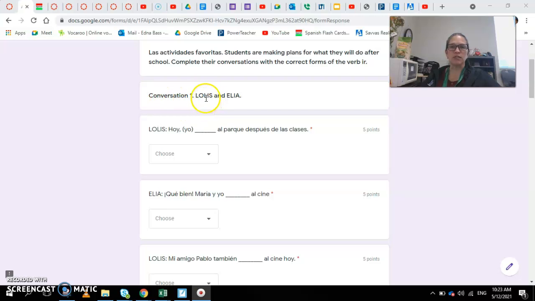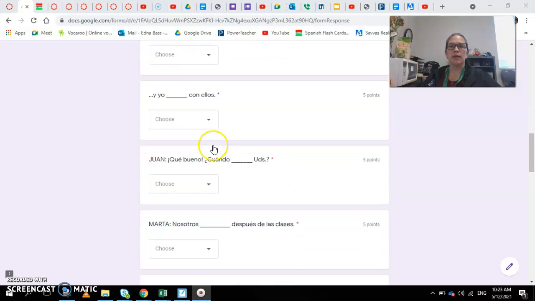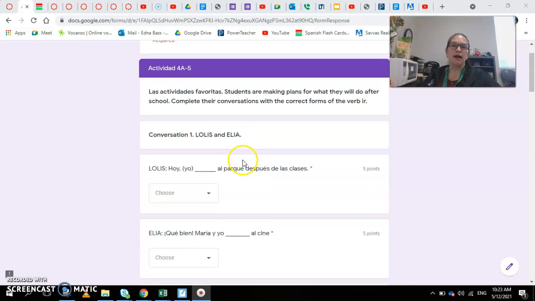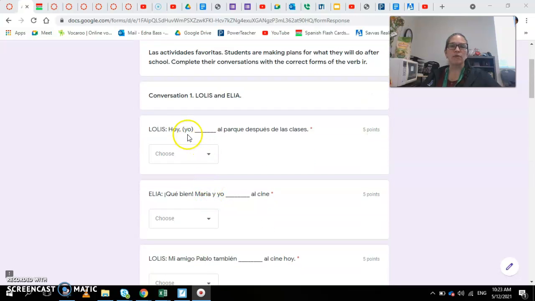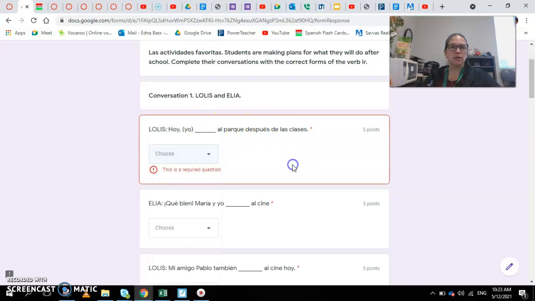There are 3 conversations, one between Lolis and Elia, one between Marta and Juan, and one between Rodolfo, Pablo, and Felipe. And then I put the options that you have of the verb. So you have parts of the conversation and you have the blanks right there. So you need to choose which one will complete this sentence.